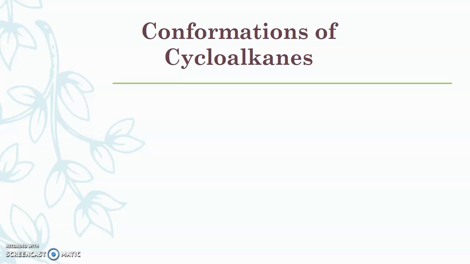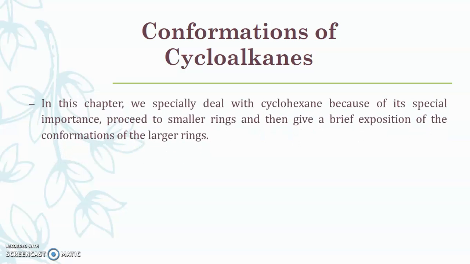So n number of conformations can be drawn for a single molecule, but out of that only a few are stable and can exist, and can be isolated in nature. So they are known as the conformations. For cycloalkanes also, various conformations are possible, and that we are going to study in this particular video.